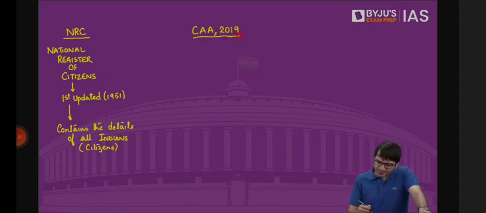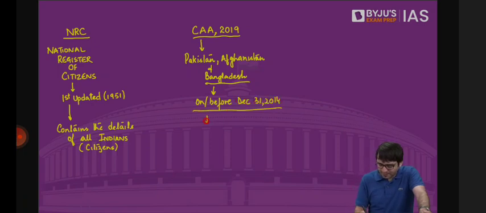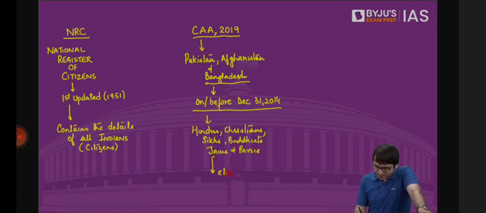What is CAA? Citizenship Amendment Act, which means if you are from Pakistan, Afghanistan, and Bangladesh, and if you have entered India on or before December 31, 2014, but you belong to Hindus, Christians, Sikhs, Buddhists, Jains, and Parsis, then what happens? You become eligible for citizenship.